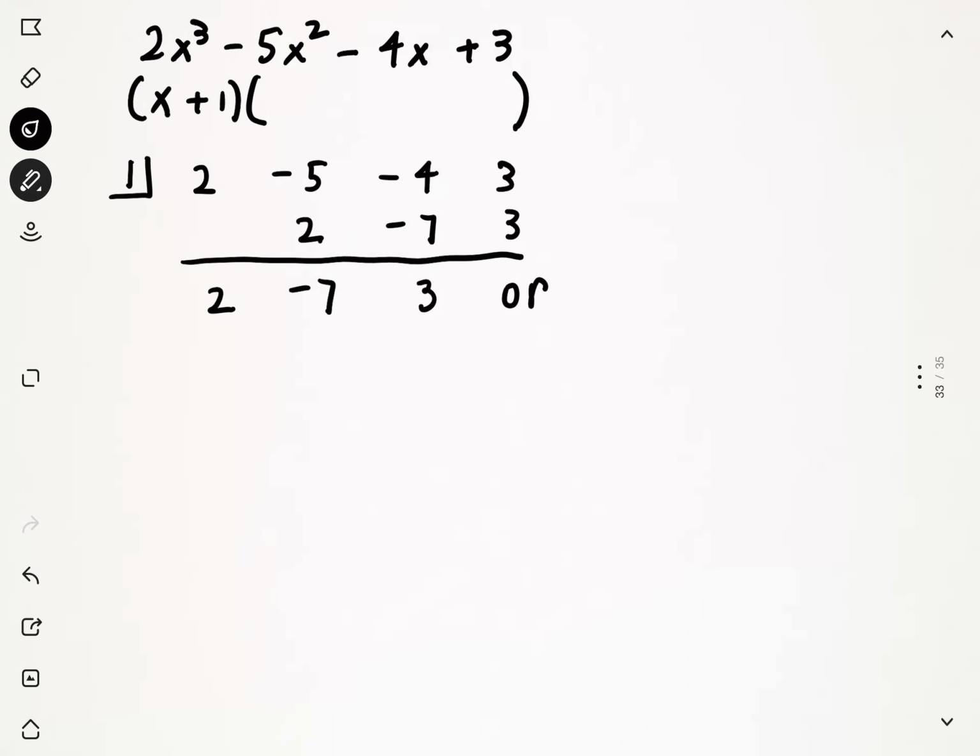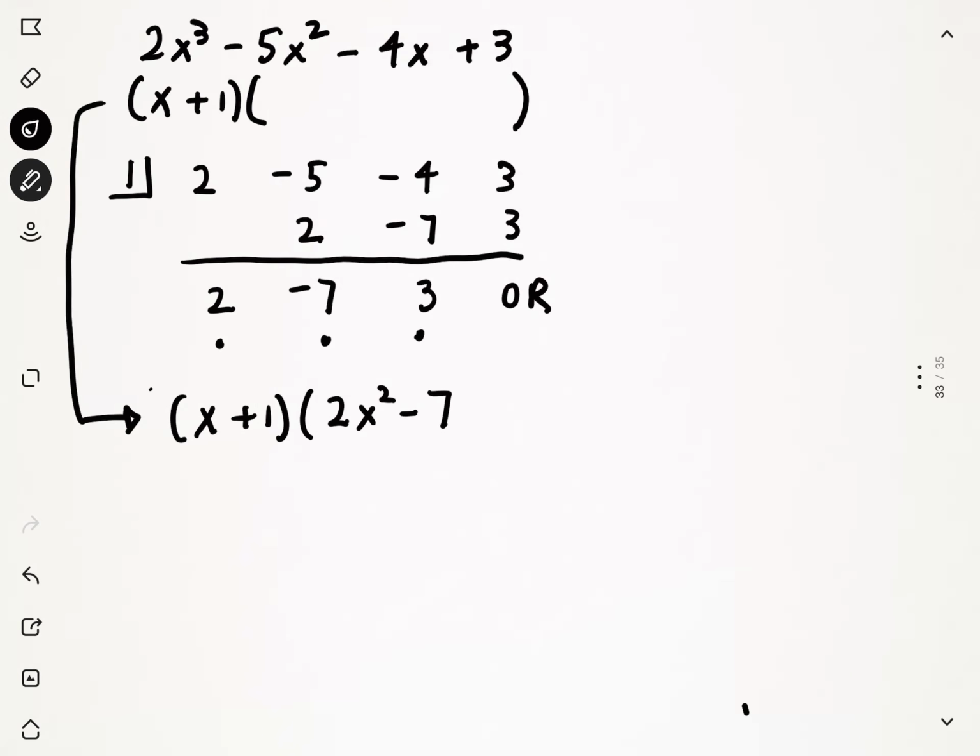But what happens is, as is expected, we get a remainder of 0 because it does divide evenly. We already tried that, and we got a remainder of 0 using the remainder theorem. These numbers here give us what's left over. So now just moving on to this part right here, we have our factor of x plus 1, and using these coefficients that we found through synthetic division, we're left with 2x squared minus 7x plus 3.